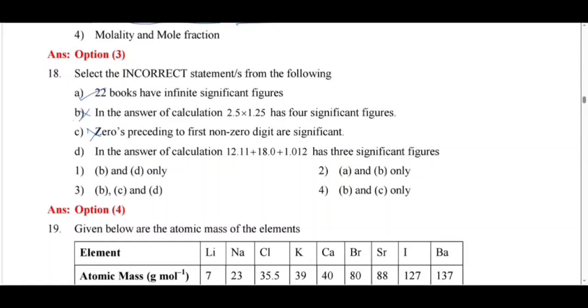In the answer of the calculation, it has 1, 2, yes. If you add all this, you can get 3 significant figures. So for this, option 4, only B and C are incorrect. So A and D are correct only. B and C are incorrect.